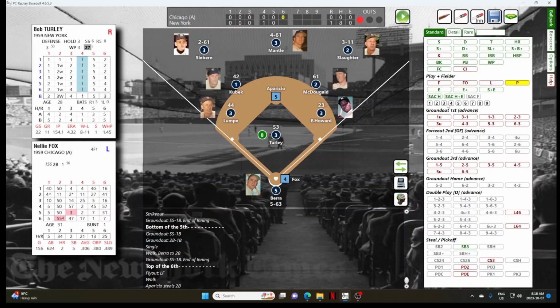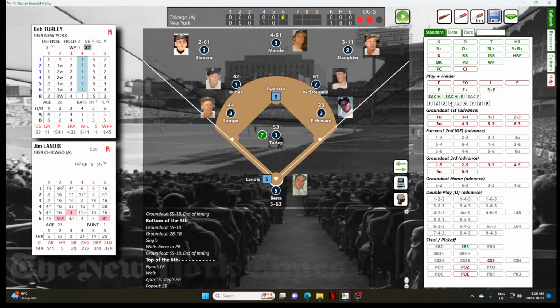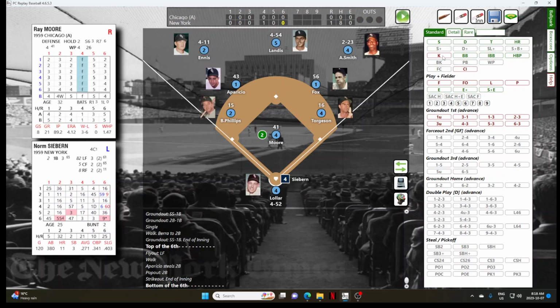And Fox hits a pop-up to Gil McDougald. When that ball comes down, that's out number 1. Stolen base. That's out number 2. I'm sorry. So runner is still at second. Aparicio for Jim Landis. And Landis will strike out. So Turley continues his ways. As we go to the bottom of the 6th inning for Norm Siebern.